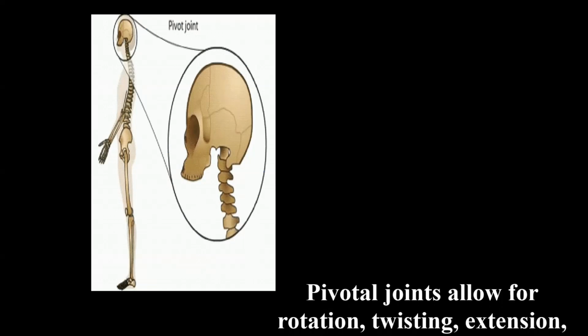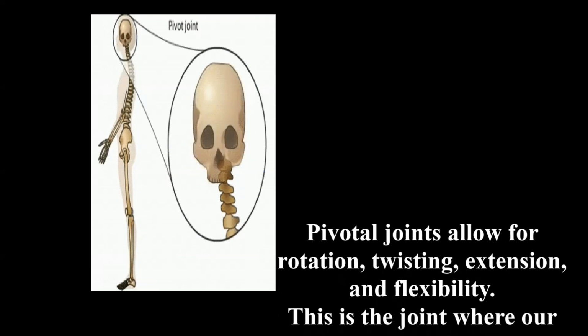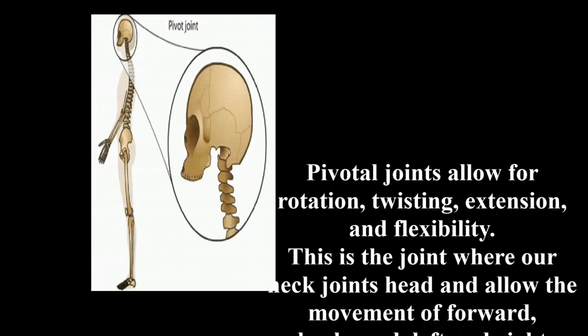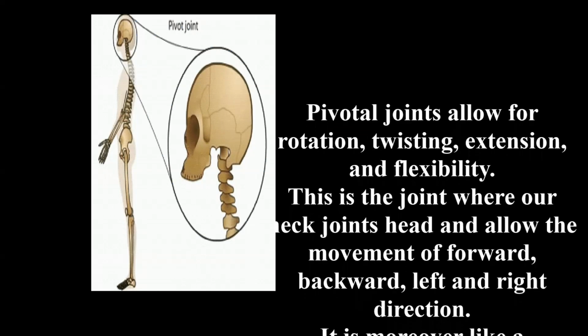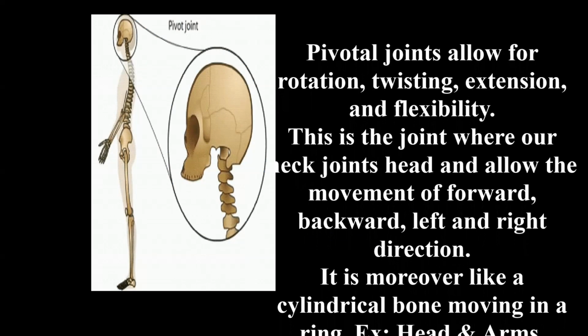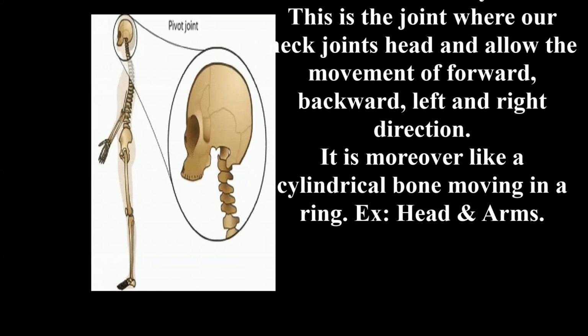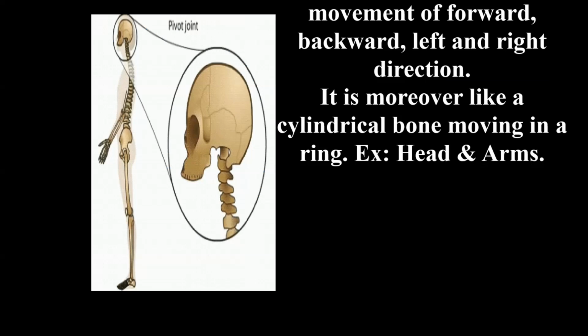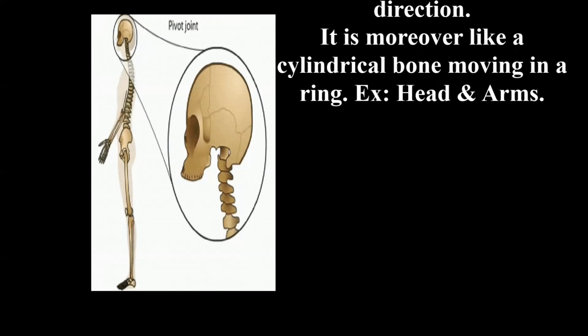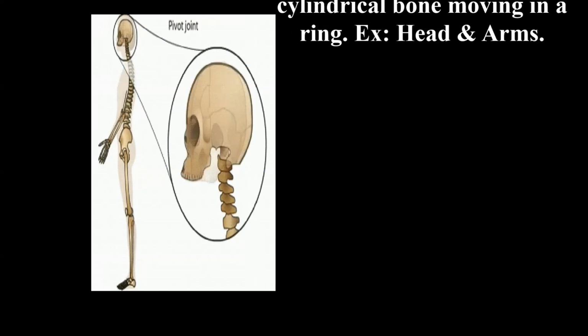Pivot joint. Pivot joints allow for rotation, twisting, extension and flexibility. This is the joint where our neck joins the head and allows the movement of the head in forward, backward, left and right directions. It is more like a cylindrical bone moving in a ring.